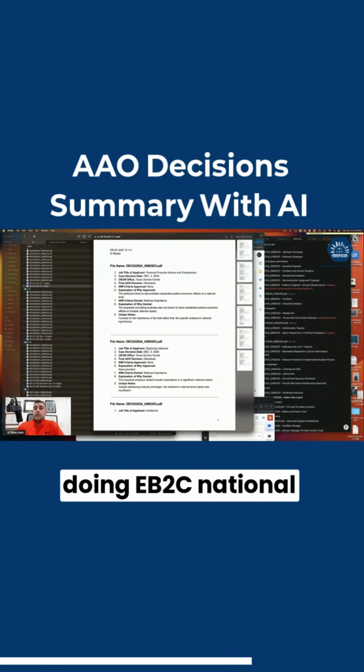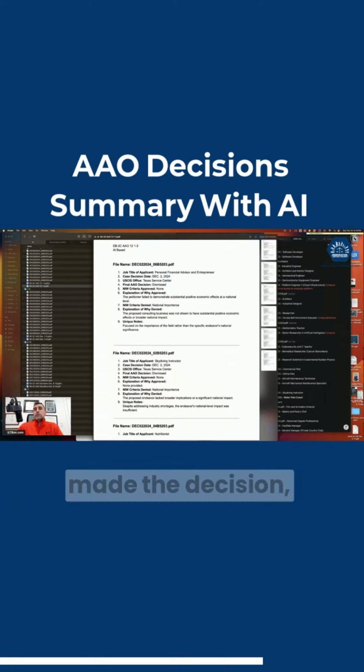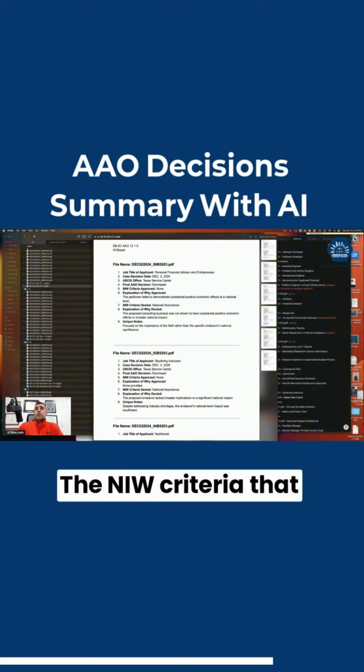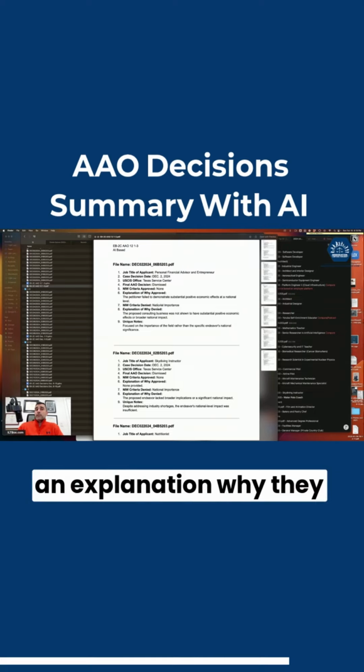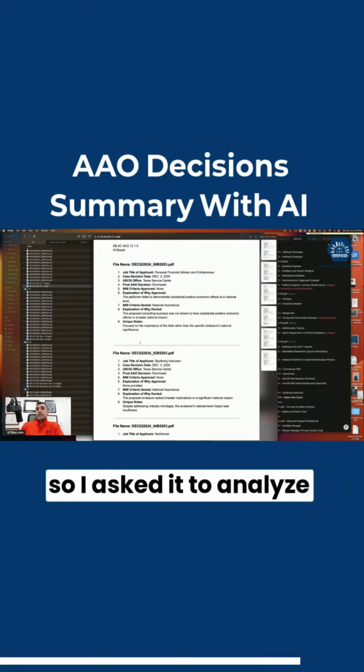In this example, we're doing EB2C national interest waivers: the case decision date, the USCIS field office that made the decision, the final AAO decision, which is usually dismissed, the NIW criteria that were approved, a short explanation of why they were approved, the NIW criteria denied, an explanation of why they were denied, and then any unique notes related to the case. So I asked it to analyze these.